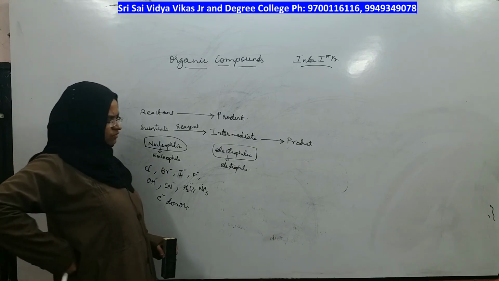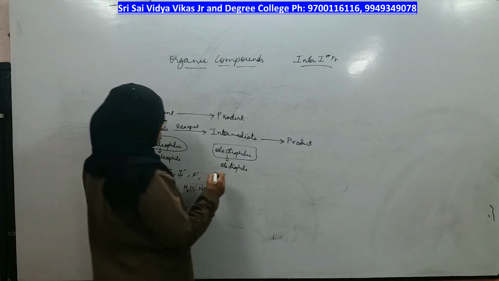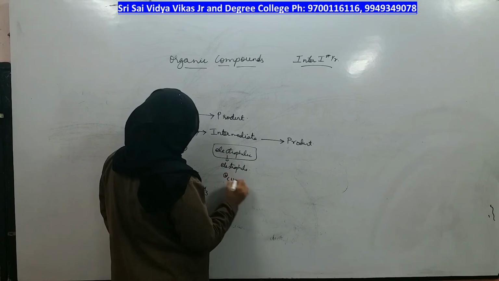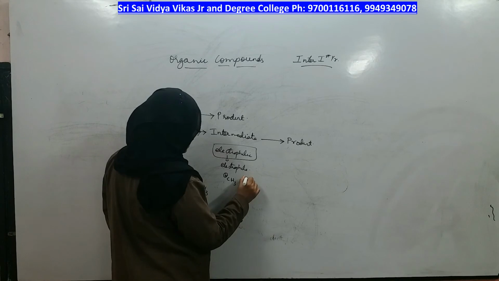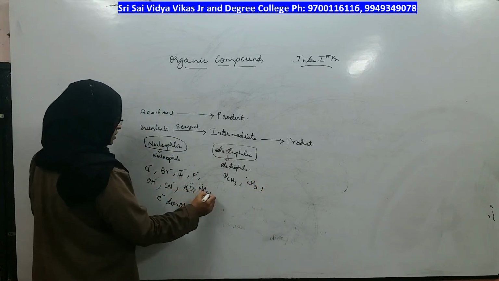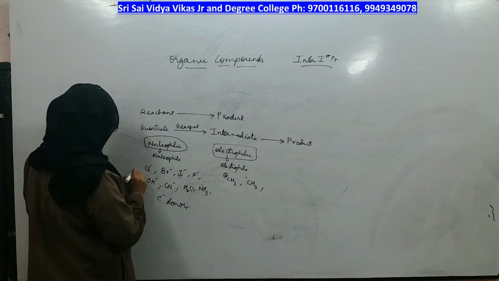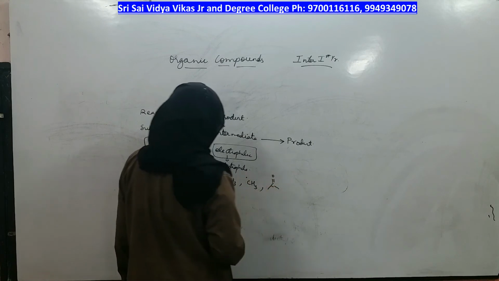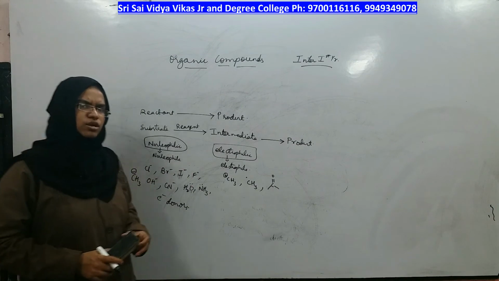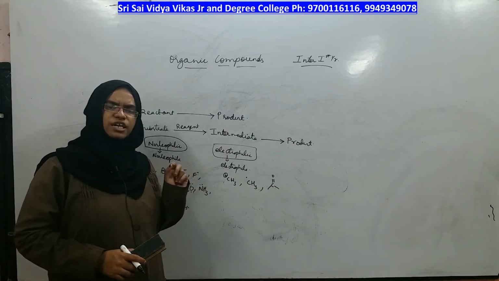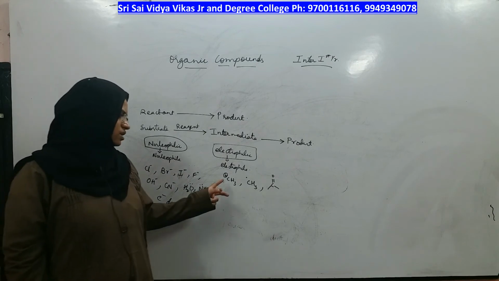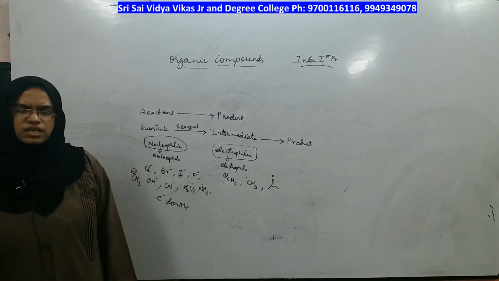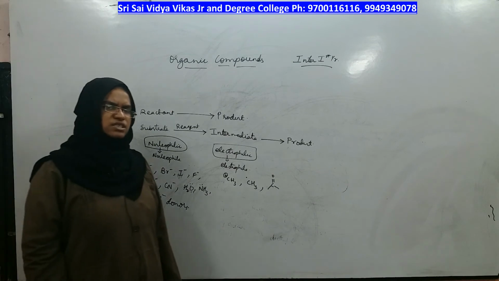Coming to the next definition, the electrophile. An electrophile is also an atom or a molecule, even carbocations can be included, in which electron deficiency is present, whether in the form of a positive charge or in the form of a neutral molecule, but they should have electron deficiency in them.